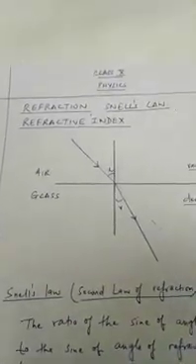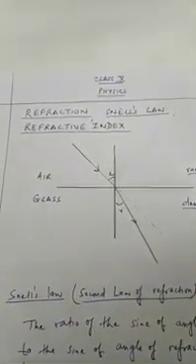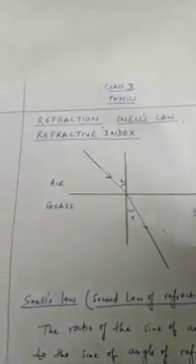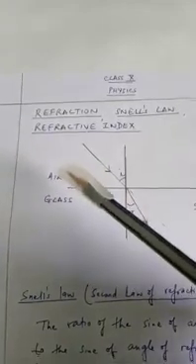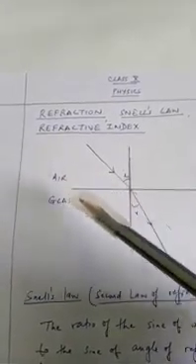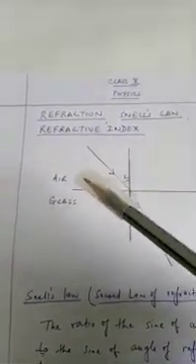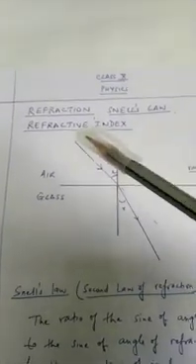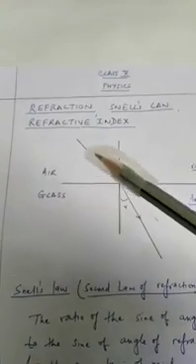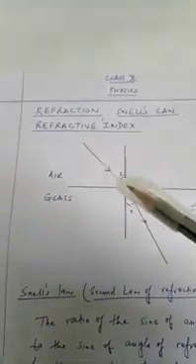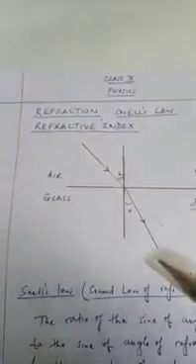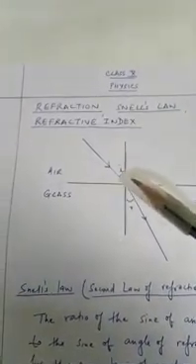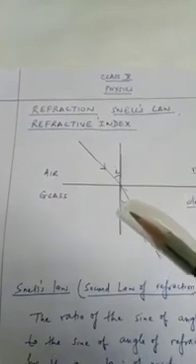Now we are going to understand Snell's law and the refractive index whenever there is refraction of light while going from one medium to another. Let's take the case of light going from air to glass. Air is optically rarer medium and glass is optically denser medium. We have already seen whenever light is coming from air to glass, it bends towards the normal. This is the normal of the incident ray and the normal related to the refracted ray.